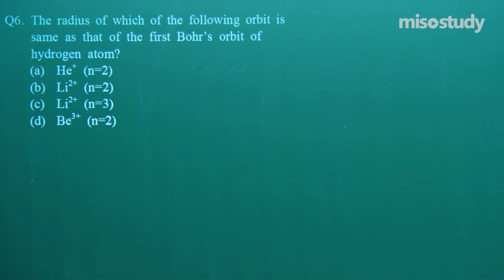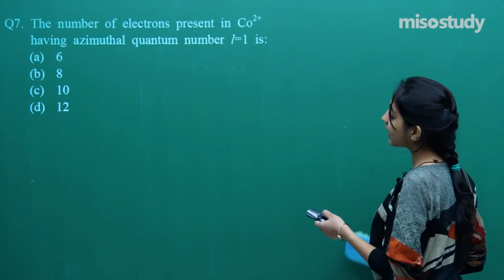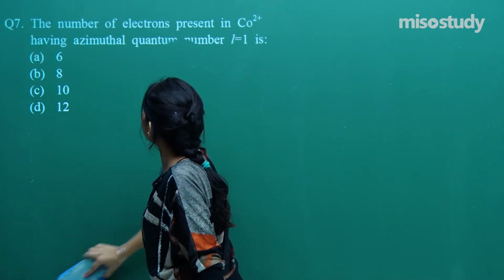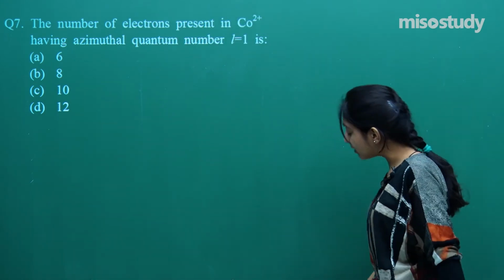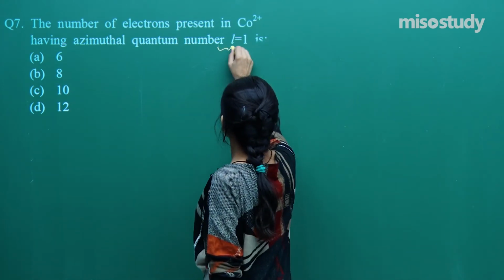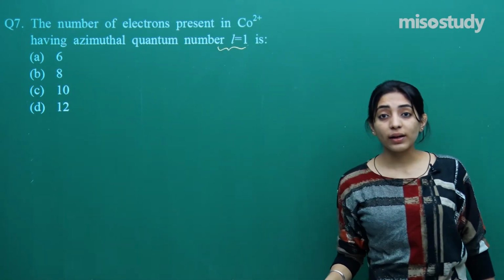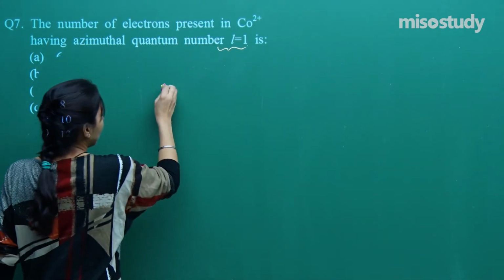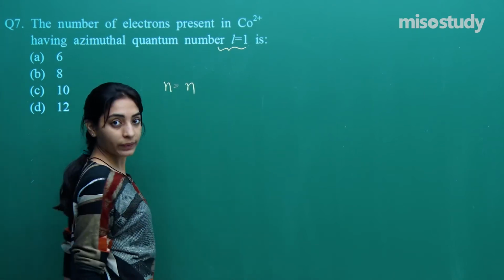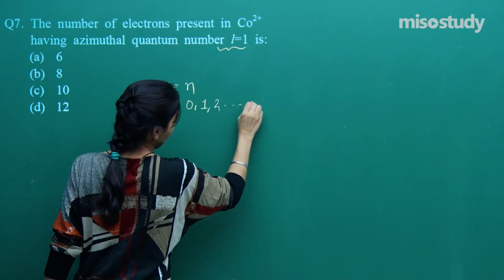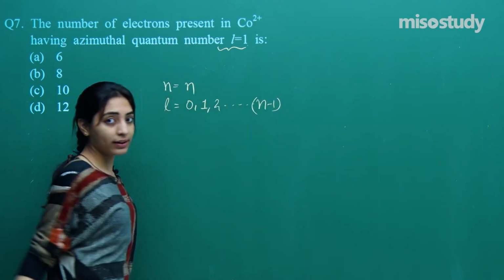If I talk about question number 7, let us see what it is saying. It is saying the number of electrons which are present in cobalt 2 plus having azimuthal quantum number L equal to 1. So I want the azimuthal quantum number L equal to 1. Guys, tell me one thing. When the n value is equal to n, the L value will be 0, 1, 2 up to n minus 1, right?